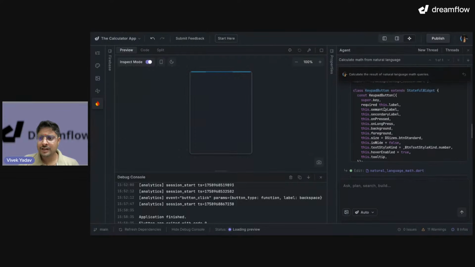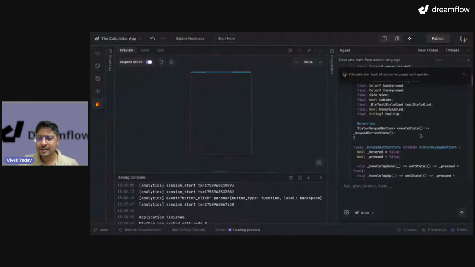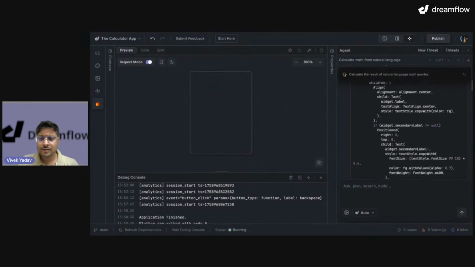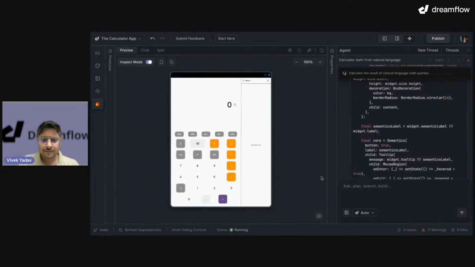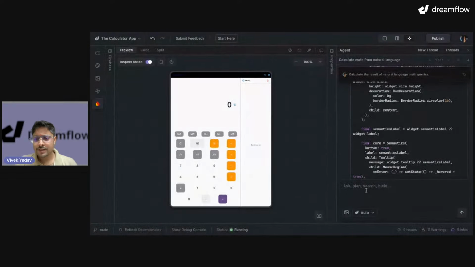But where do we have the change related to the natural language? How do I open it? Okay, let's ask. How do I give a line prompt in the calculator app?